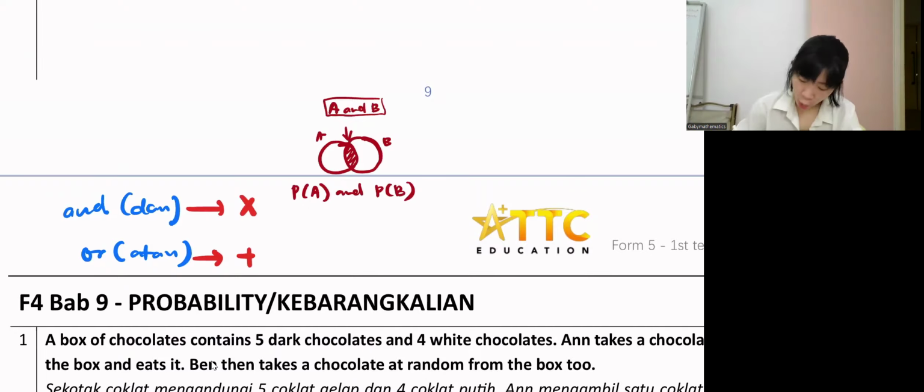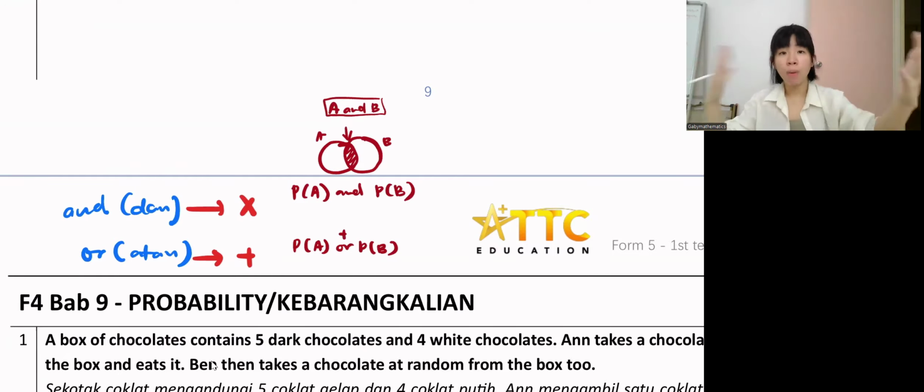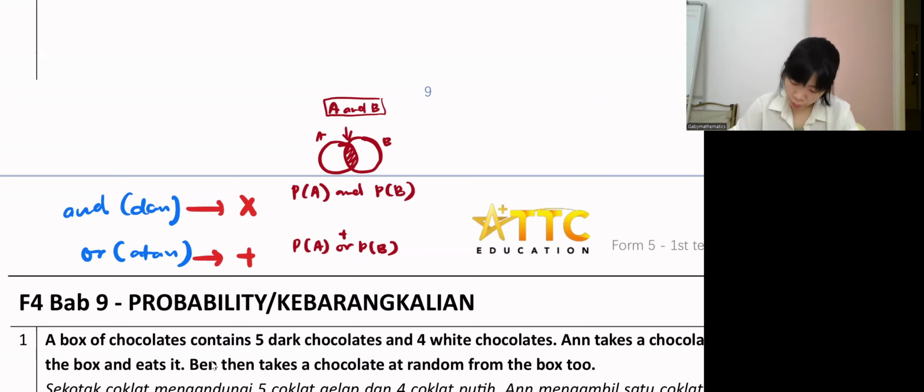Now "or": probability A or probability B. When you see "or", it means plus, so you just add the two probabilities together. When you say "or", add together. But when it comes to the diagram, "or" also means this.